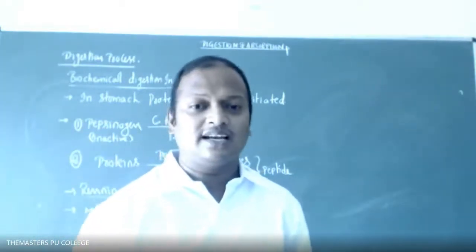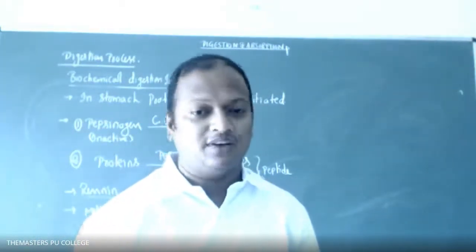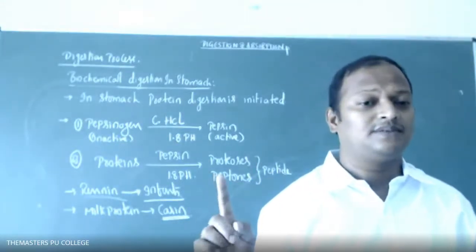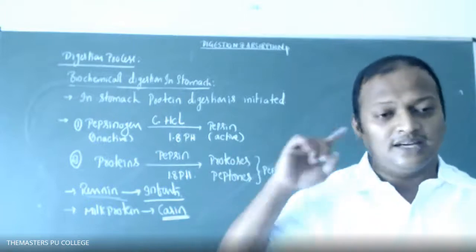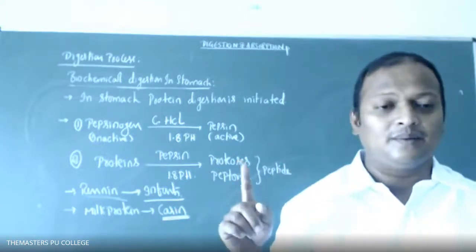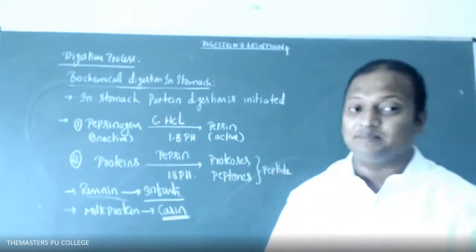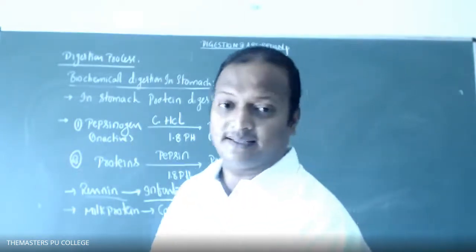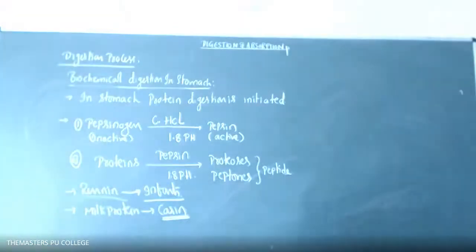So any doubts you can ask. After that, we will discuss some of the objective questions. Sir, prorenin converts into renin at the pH of 1.8, sir? Yes, at the pH of 1.8. See, any enzyme needs to be converted into active form. pH is most important. In case pH is not maintained, the enzyme's conversion does not take place. Inactive is not converted into active.